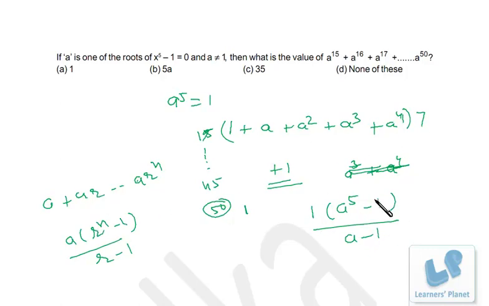So this will be the sum of this, and into 7 we have to do, and apart from that we have just 1. Now a^5 minus 1 will be 0, because a^5 is equal to 1, and a is clearly not equal to 1, so the denominator is not 0. That means this expression is very well defined. So the final answer, we are left with just 1 only. Okay, I hope you are clear.